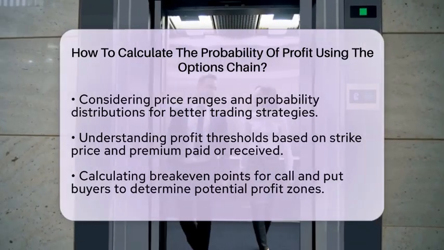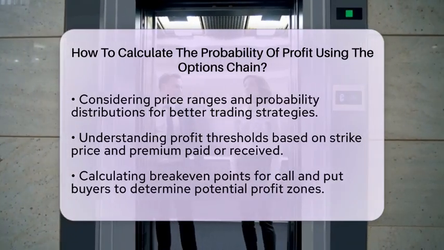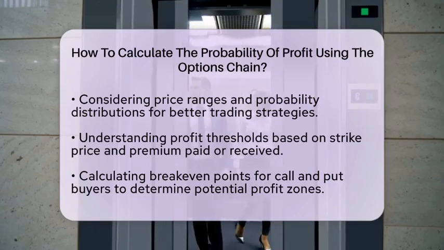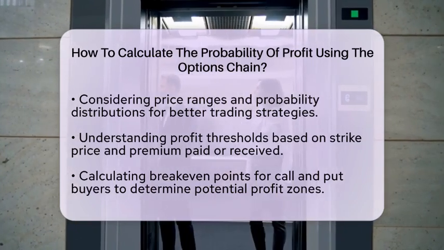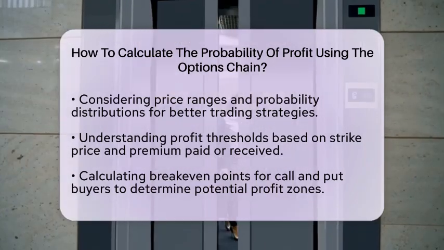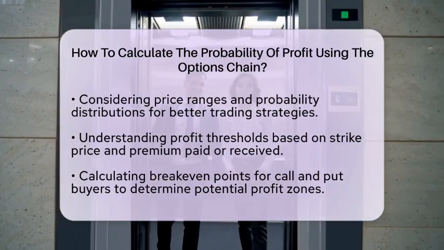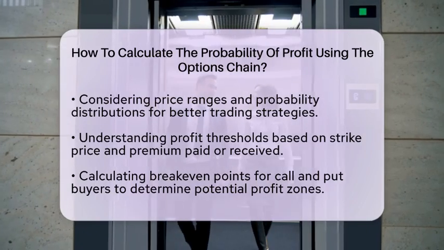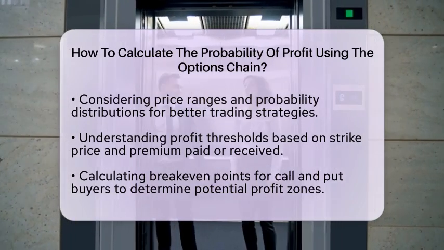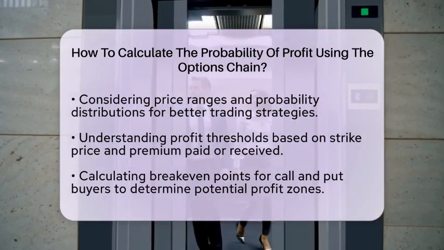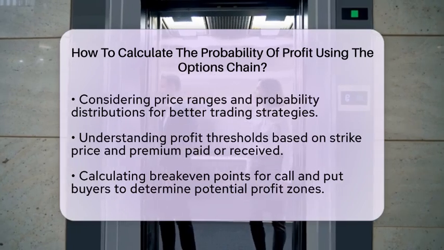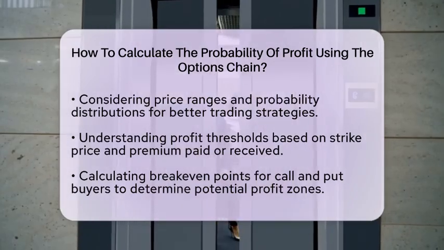To calculate profit thresholds, you need to know the strike price and the premium paid or received. Profit occurs if the stock price at expiration is favorable compared to the strike price plus or minus the premium. For a call buyer, profit happens if the stock price exceeds the strike price plus the premium paid. For a put buyer, profit occurs if the stock price falls below the strike price minus the premium paid. Knowing these break-even points helps you define the price range where profit is possible.